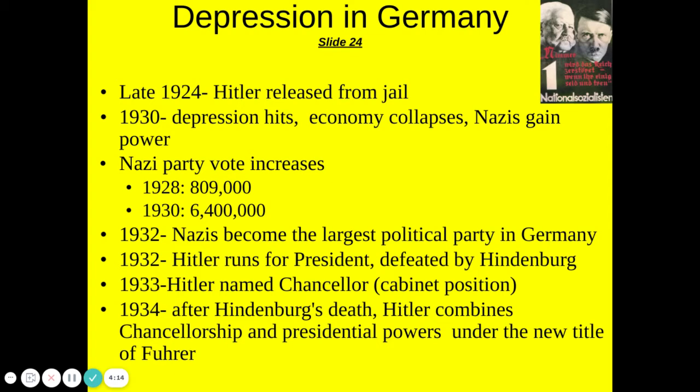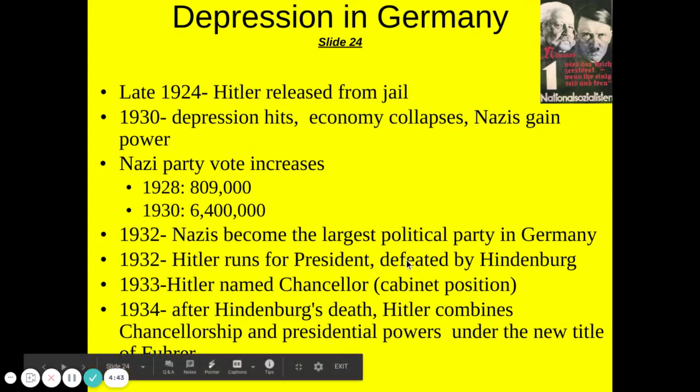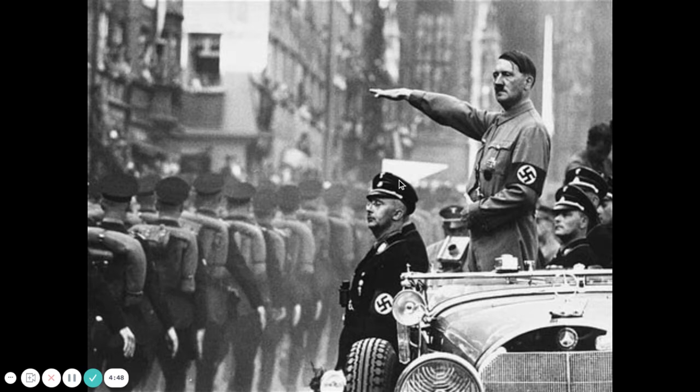Hindenburg is aware that Hitler needs to be watched, so he offers him a cabinet position, and he's given the title of chancellor. Hindenburg is going to die within 2 years of being elected, and so Hitler takes that opportunity to basically take power. Believe it or not, it was all legal in the way that he handles this. So he combines his chancellorship with presidential powers. And he insists on being called the Führer, just like he was in the Nazi Party.